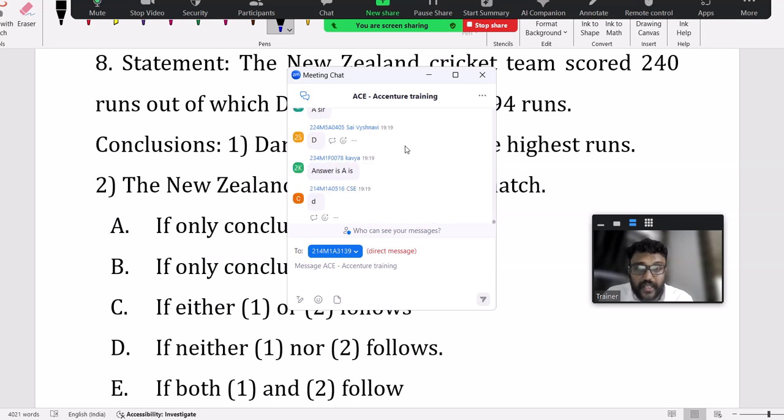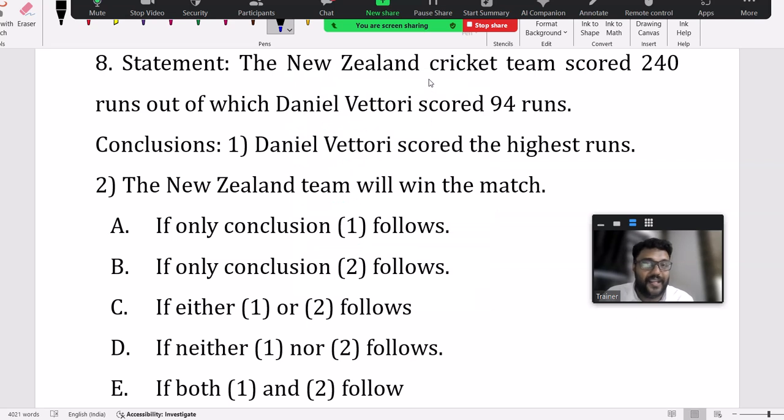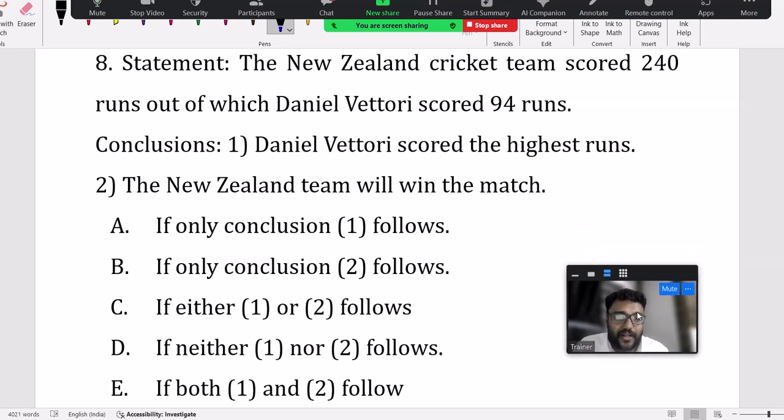Option D, option A, option D. Boys, if you are giving option A, then I can say you don't know anything about cricket. Is it definitely true? I clearly mentioned conclusion means definitely true, or always true. See, 240 runs is what the team scored.